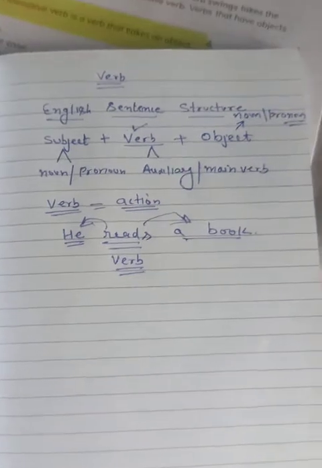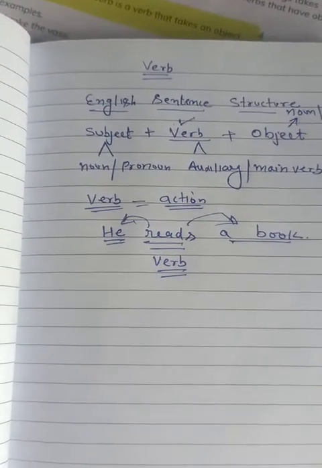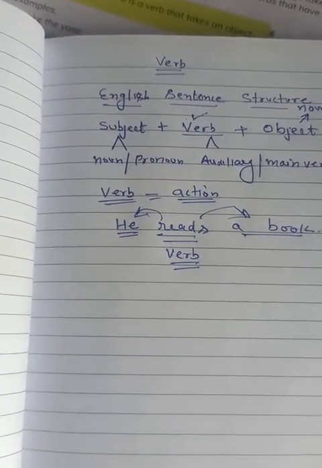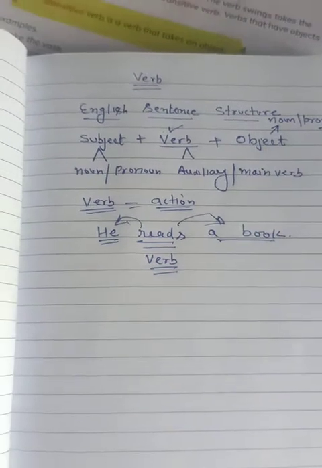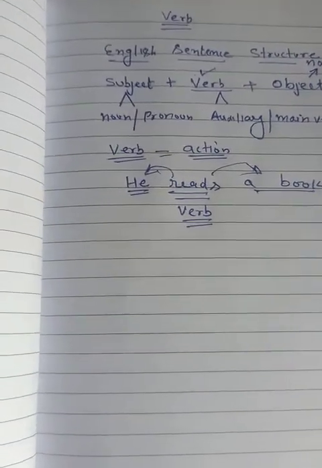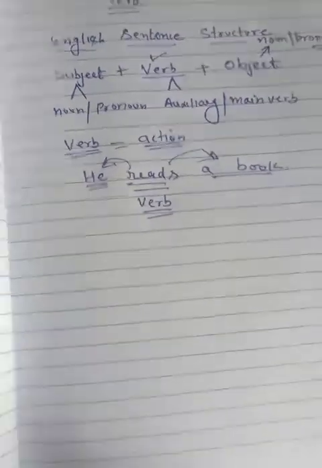In a sentence we need one subject, verb and object. And verb, in simple language, we can say is an action that is performed in a sentence. For example, he reads a book. So the action of reading is performed by him on a book. So we call it verb. Clear? So verb is an action.